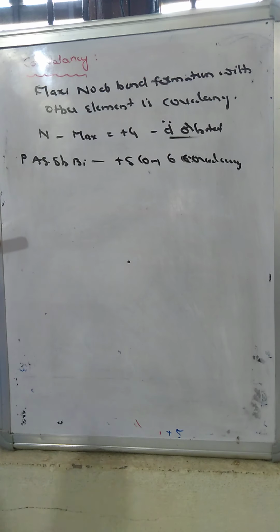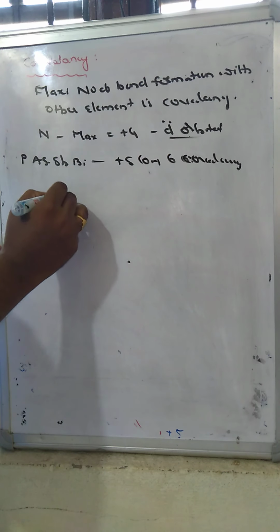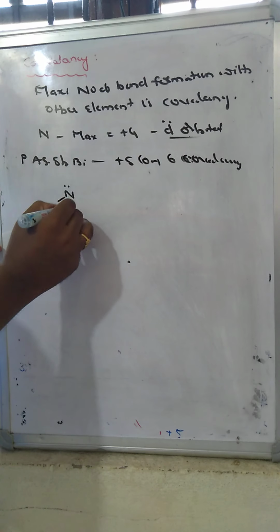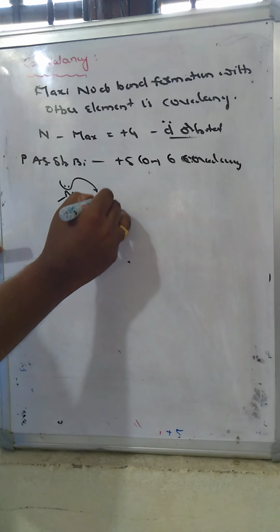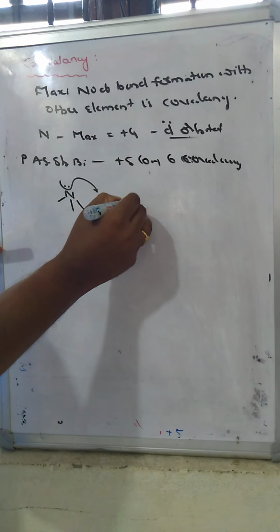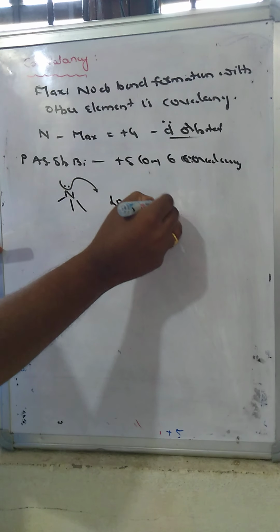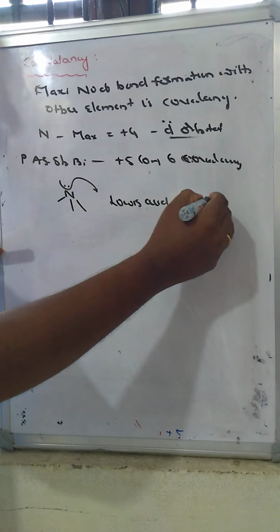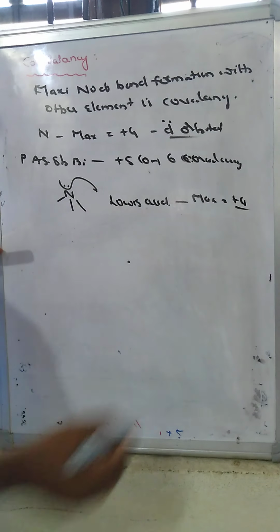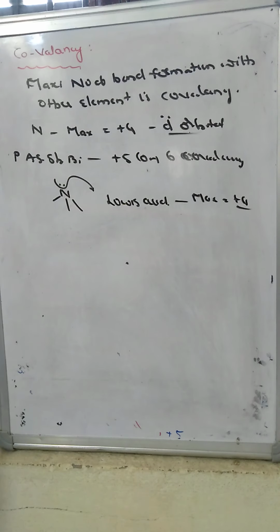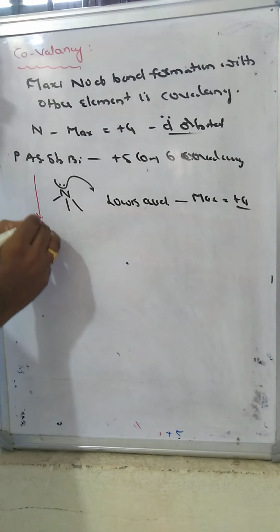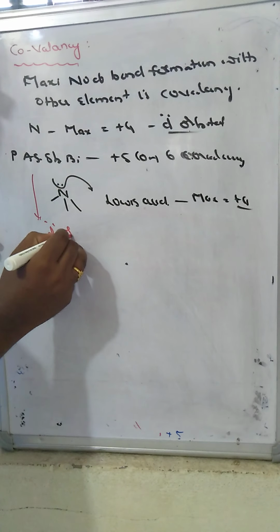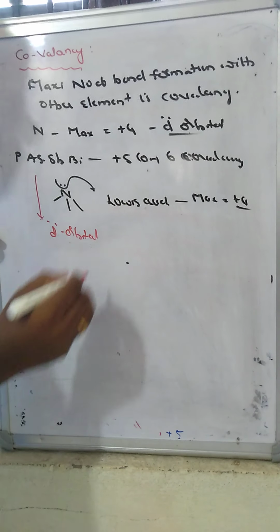Now here, in nitrogen, after three bond formation, the lone pair of electrons that is present should be given, so it becomes a Lewis acid site, and the maximum covalency is 4 only, due to absence of d orbitals. But in phosphorus, arsenic, antimony and bismuth, due to the presence of d orbitals, their valencies